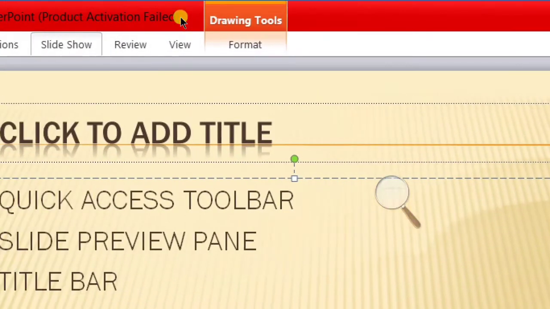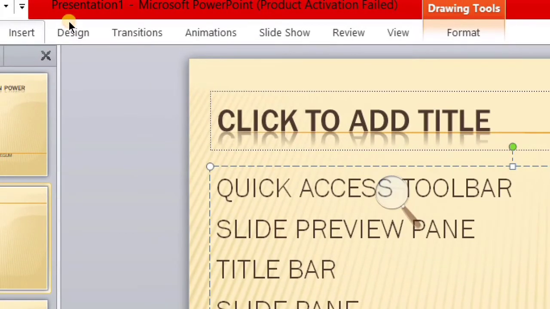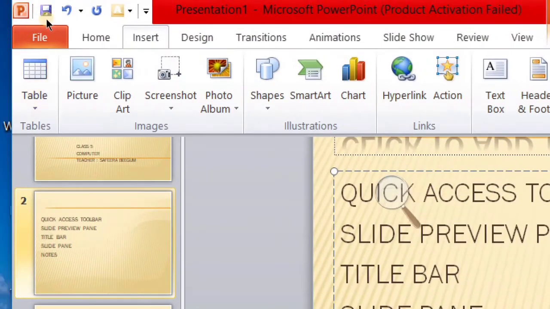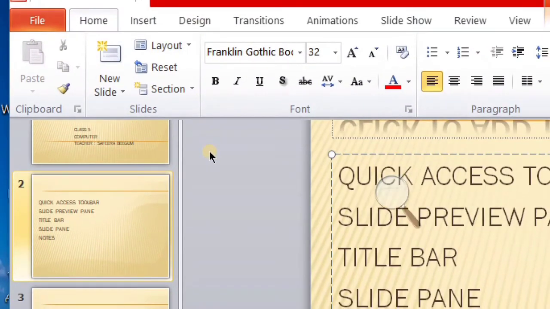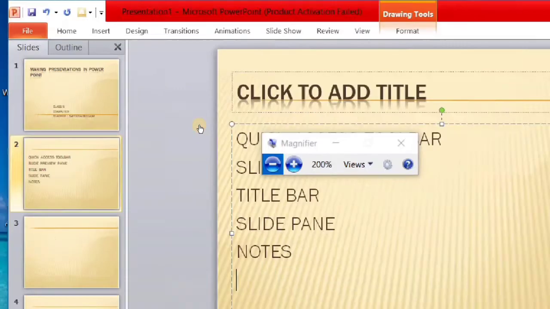And I will show you the ribbon. This is the ribbon. I hope you understood the components of the window. Now, how to create a presentation. It is very interesting. Let us see how to create a presentation.